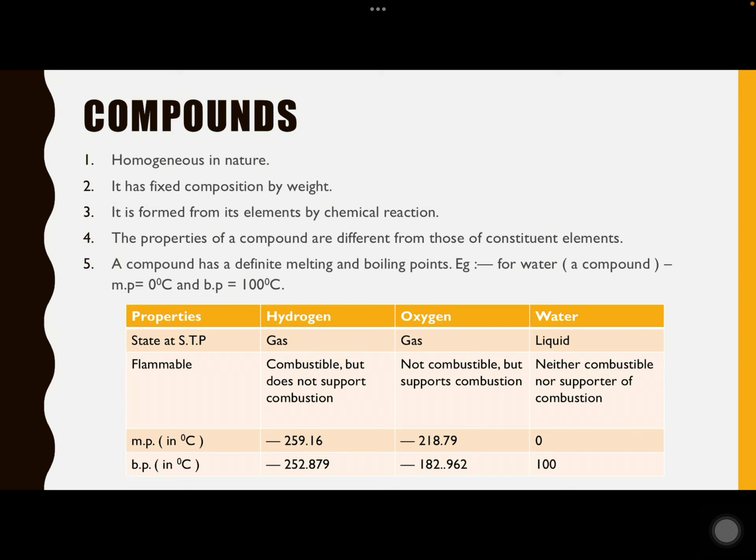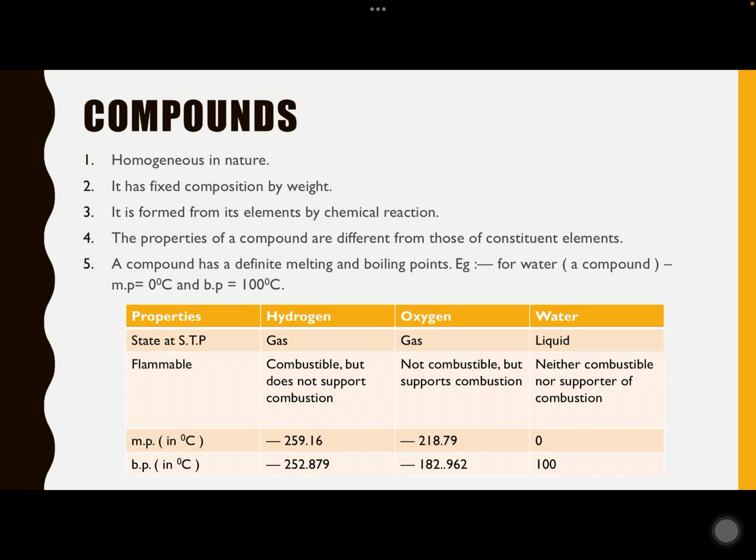Hydrogen is gaseous in nature at standard temperature and pressure. Oxygen is also a gas, but water is usually liquid at normal temperature. When we talk about flammability, hydrogen is flammable, which means that it burns in the presence of oxygen, but it does not support combustion, while oxygen supports combustion but does not burn. So it's not combustible but supports combustion. Water has none of these properties, neither does it support combustion nor is it